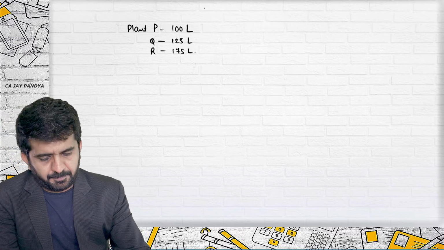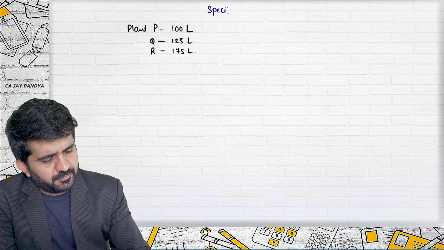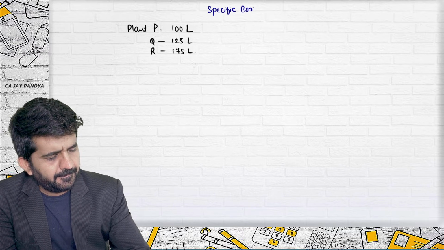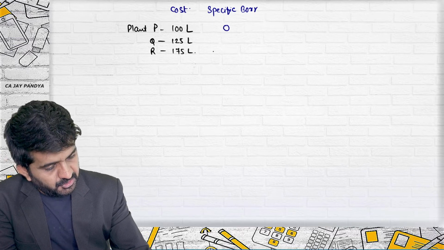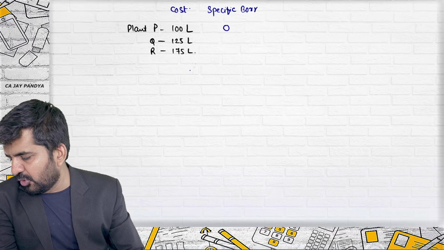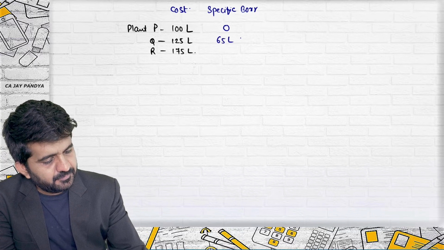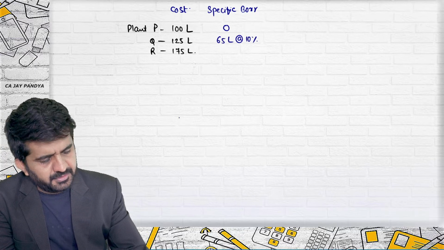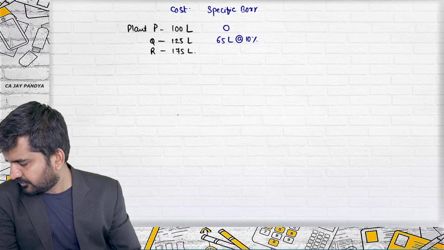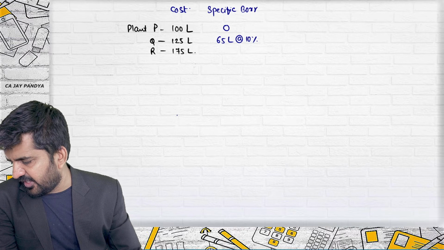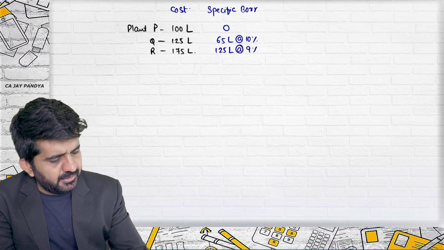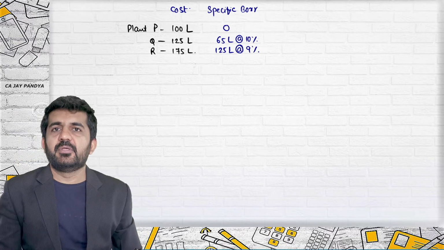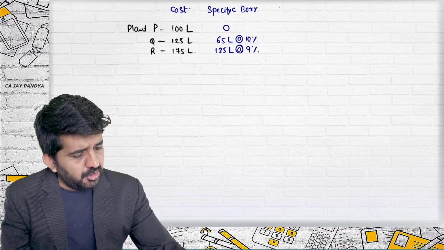What are the specific borrowings? This is the cost, but what are the specific borrowings on this? Zero. Bank loan of 65 lakhs at the rate of 10%. 9% debentures of 125 lakhs were issued. What is general borrowing then?